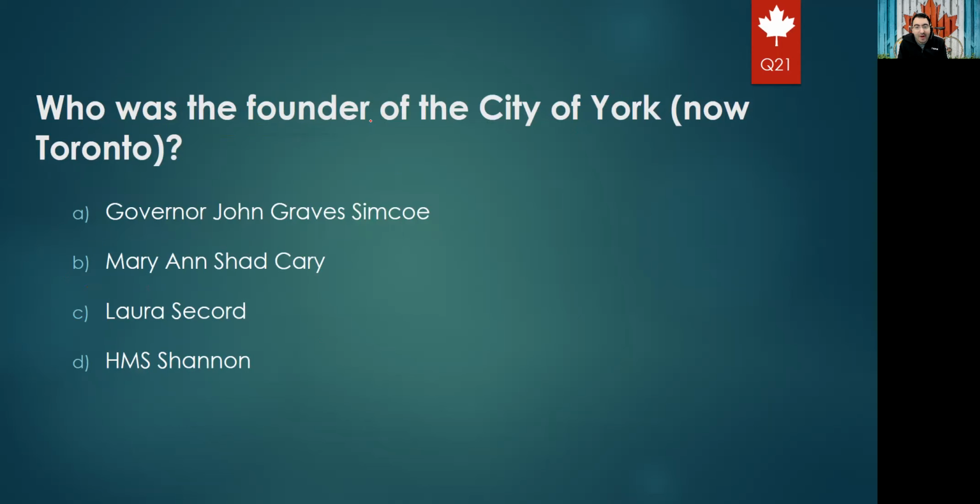Next question: who was the founder of the city of York, which is now called Toronto? Again, we remember only the last name. So is it Governor John Graves Simcoe, or Mary Ann Shadd Cary, or Sickard, or Shannon? If you remember, it is Simcoe, who was the first lieutenant governor. He was also the founder of Toronto, and he was the one who started the first move to avoid slavery in Upper Canada, or Ontario. So it is Simcoe, option A.